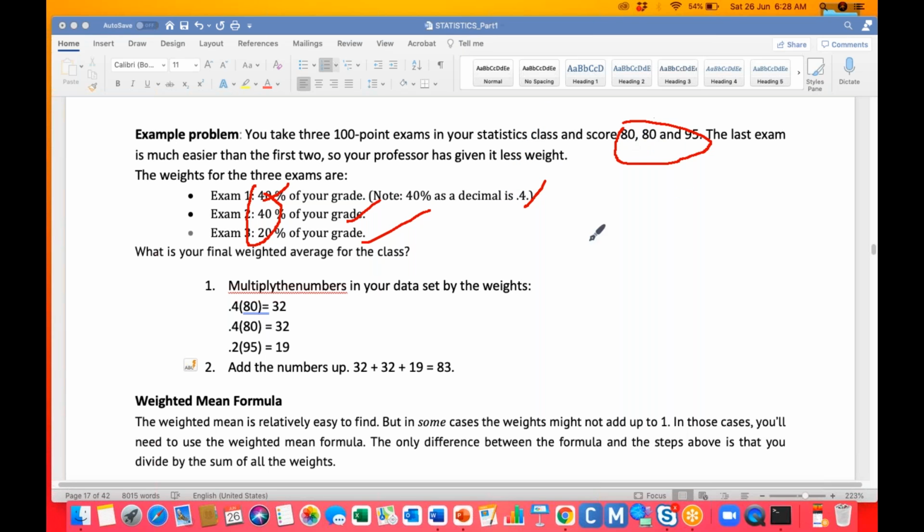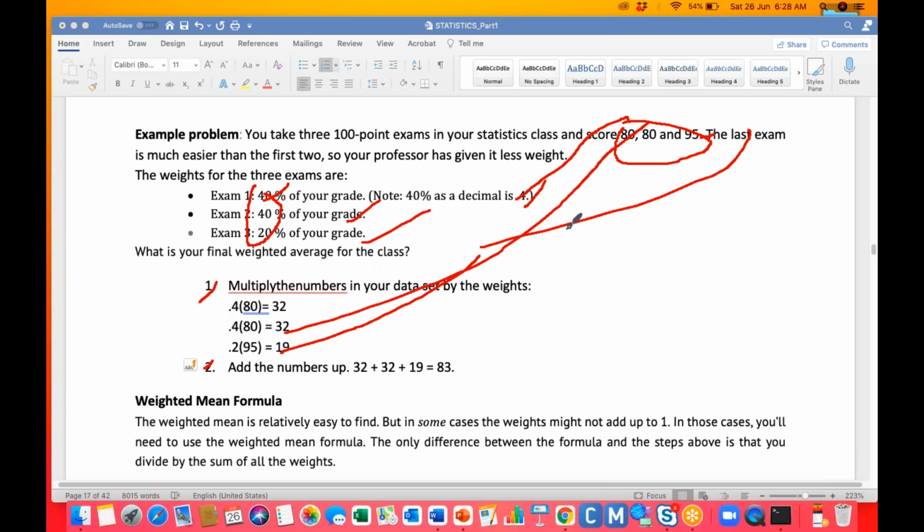At that point, there are two steps. First, we need to multiply each and every number. Then after, you need to add them. You need to multiply the weights and numbers. Okay, so I got it. 0.4 and the corresponding 80. This 0.2 and the corresponding value is 95.